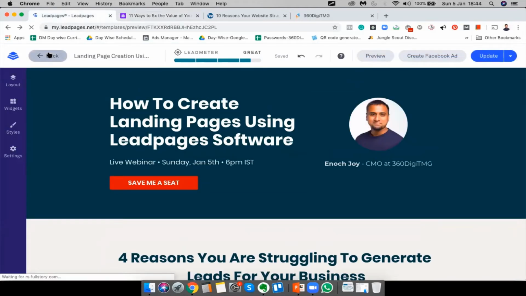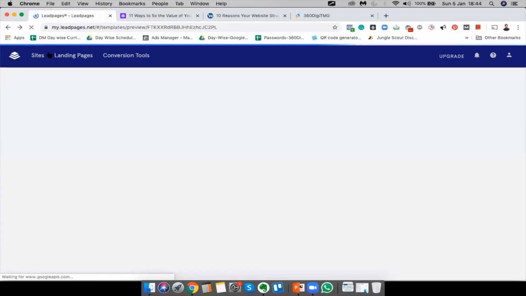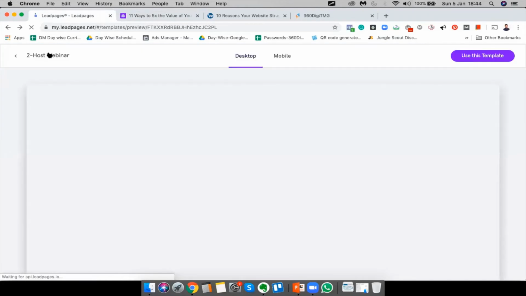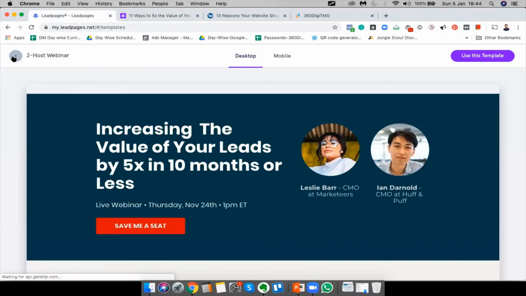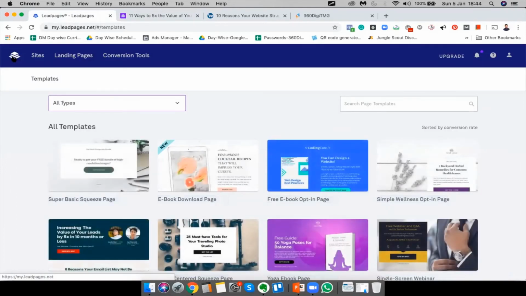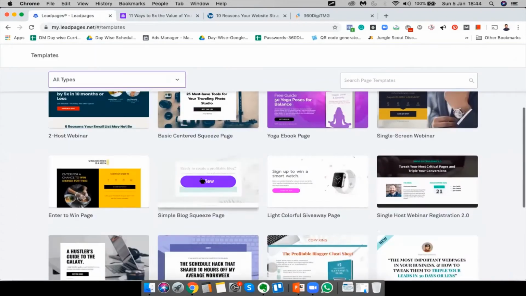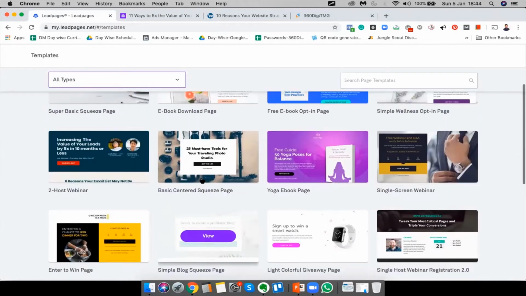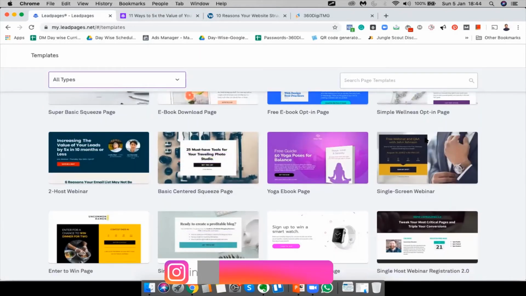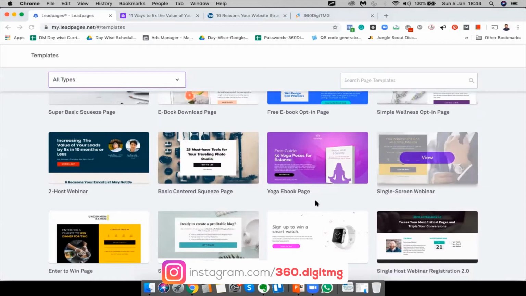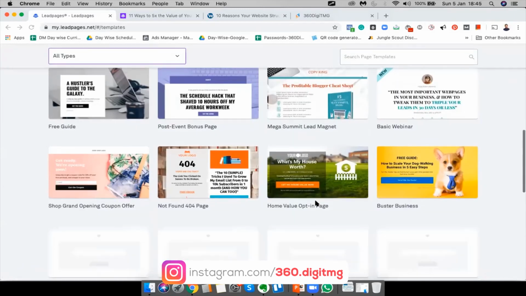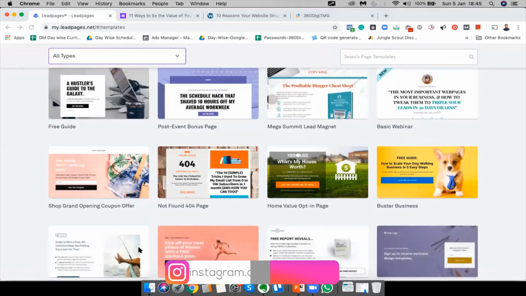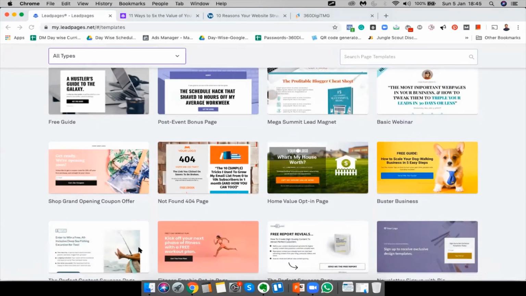So let's make another page. All I'm trying to do is show you how easy it is to make landing pages. And Rohit, for your affiliate marketing, landing pages are what you need. It's not an option, you need it. Sir, without having a website, can we also use this landing page? Absolutely you can use it. You can directly link it, but it's ideal to have a website.